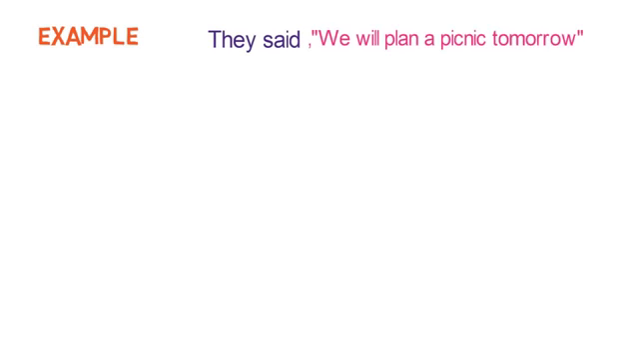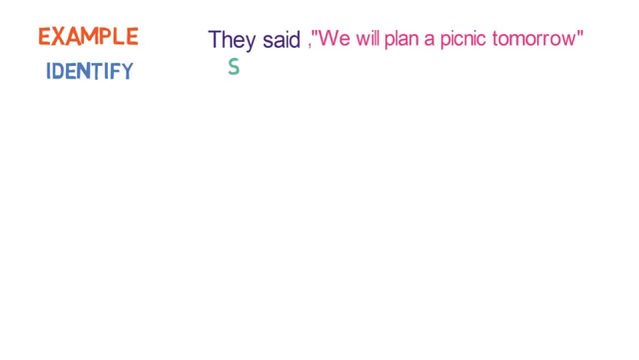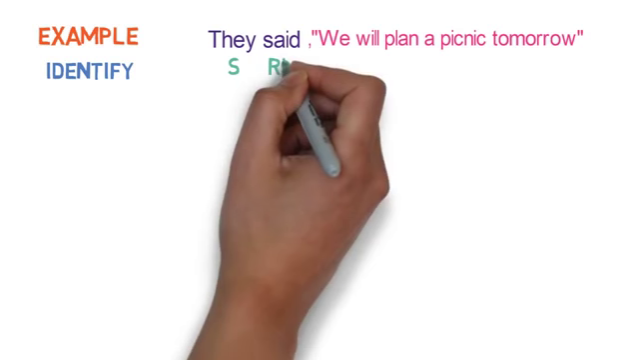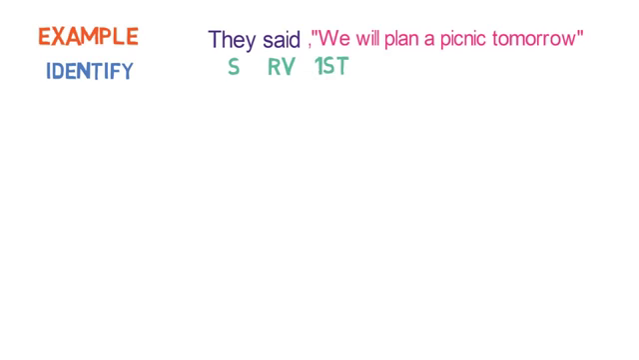Let's look into the next example. They said, "We'll plan a picnic tomorrow." First step is identification. Here, they is the subject, said is the reporting verb, we is first person in the reported speech, and as said is in past form, we need to check the tense of reported speech. It is in simple future tense.